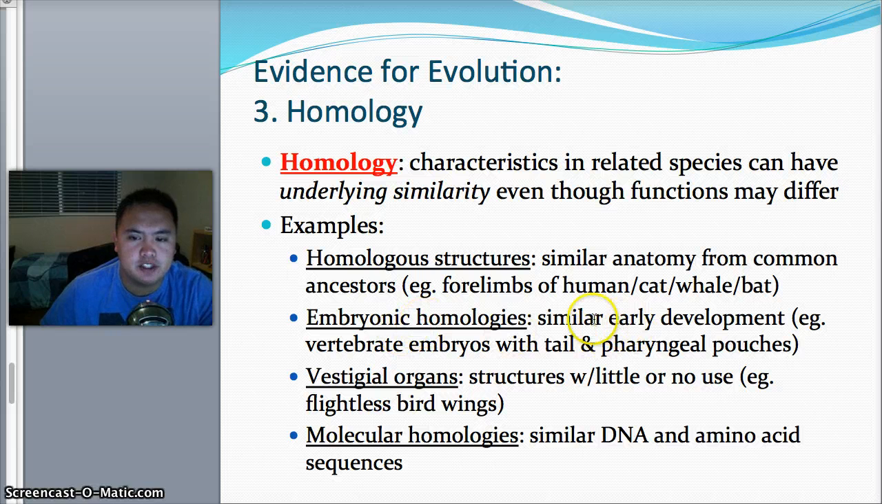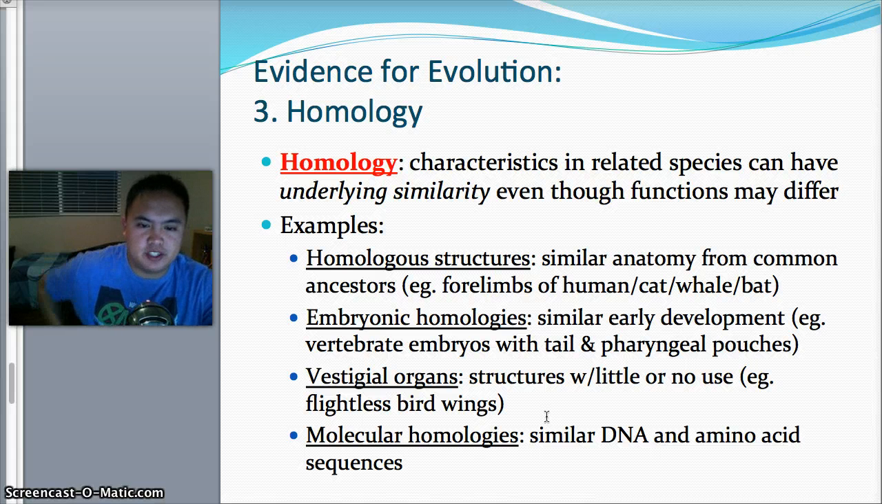Embryonic homologies mean similar early development. Embryos from different types of species end up being kind of the same. During the process, when species grow, they realize that the beginning is actually pretty similar. Vestigial organs are organs that we once had but now we don't have, structures with little or no use. Some people like to say, for us, the appendix, or that we actually have a tailbone, and people are saying maybe we used to have a tail once, or we evolved and don't have a tail anymore.